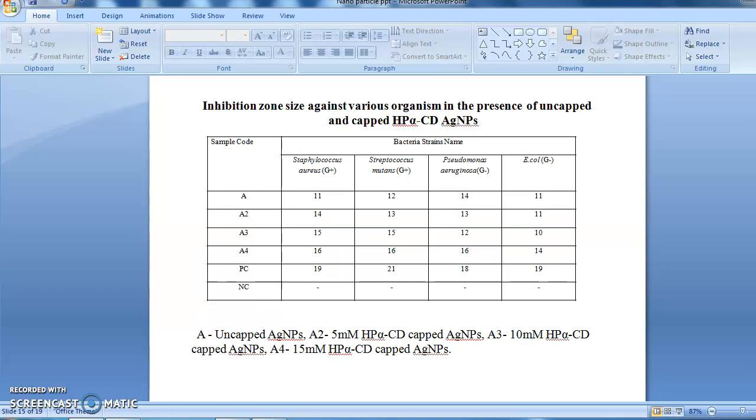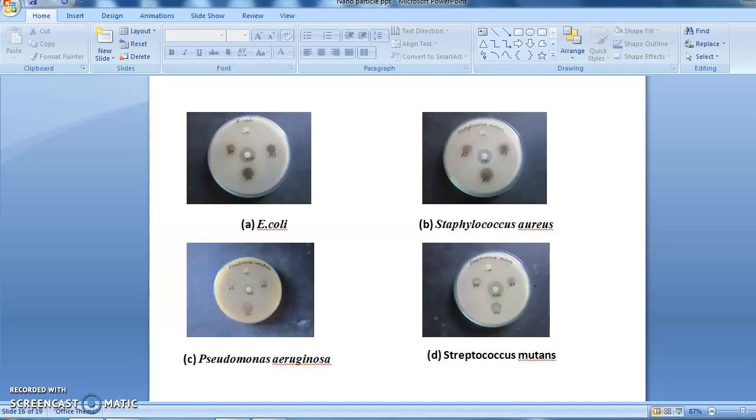The inhibition zone sizes against various organisms in the presence of uncapped and hydroxypropyl alpha-CD capped silver nanoparticles are clearly given in the table. So this is the picture.